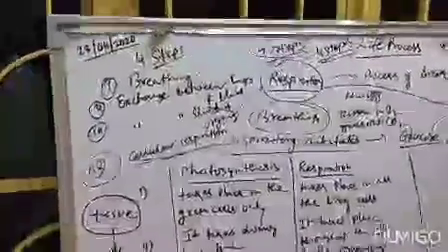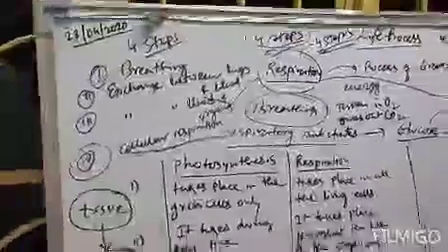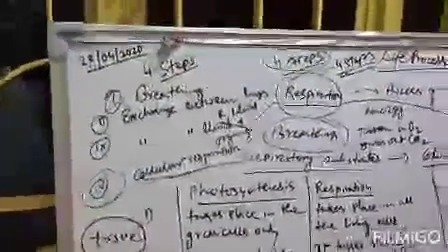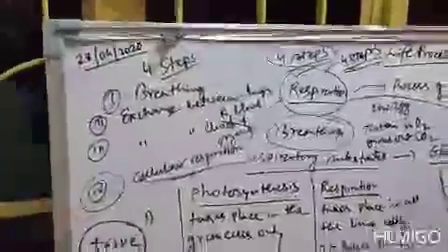So we have already told that the main purpose of respiration is to produce energy. Clear? So where is energy produced? Energy is produced in mitochondria. And in which step? In cellular respiration. Clear? So there are a total of 4 steps. Number 1, breathing. Number 2, exchange between lungs and blood. Number 3, exchange between blood and organs. And number 4, cellular respiration. Clear? So these are the total 4 steps in the respiration process.